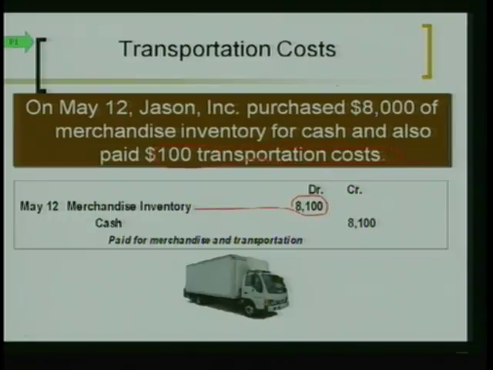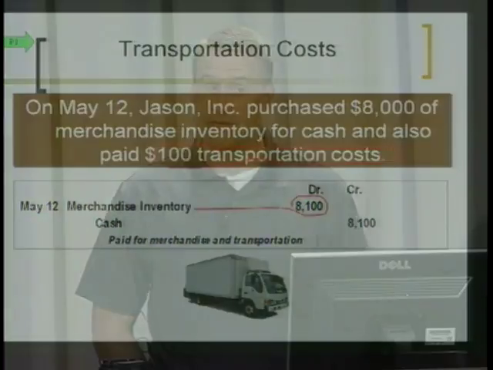We don't have a separate expense account called transportation expense. We want to capture those transportation costs in merchandise inventory. So we debit merchandise inventory for that. Does that make sense? Any costs that were necessary to get that merchandise inventory become part of merchandise inventory.